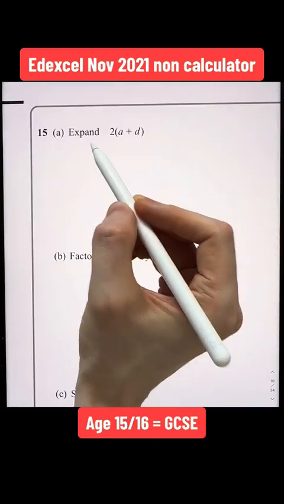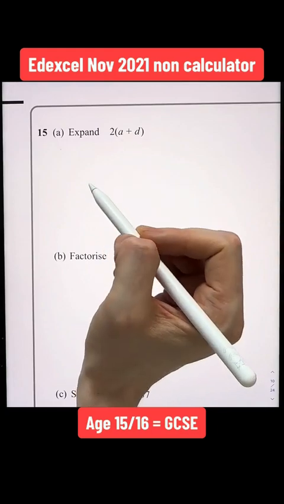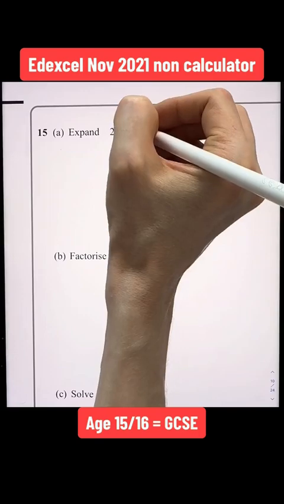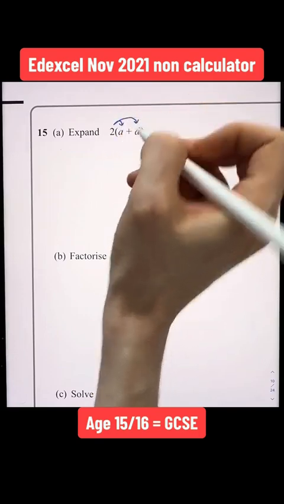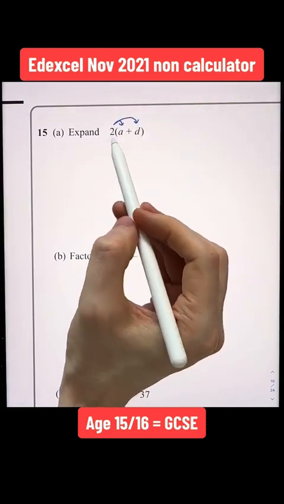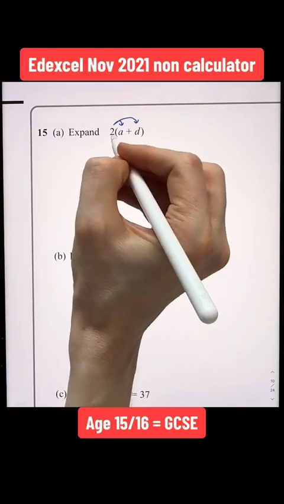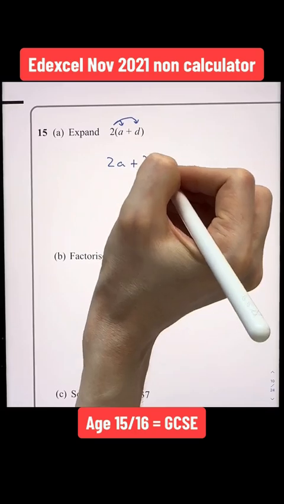Question 15a. We're asked to expand 2 in single brackets a plus d. When expanding a single bracket, we multiply the term directly outside by each term directly inside. 2 times a gives us 2a, and 2 times positive d gives us plus 2d.